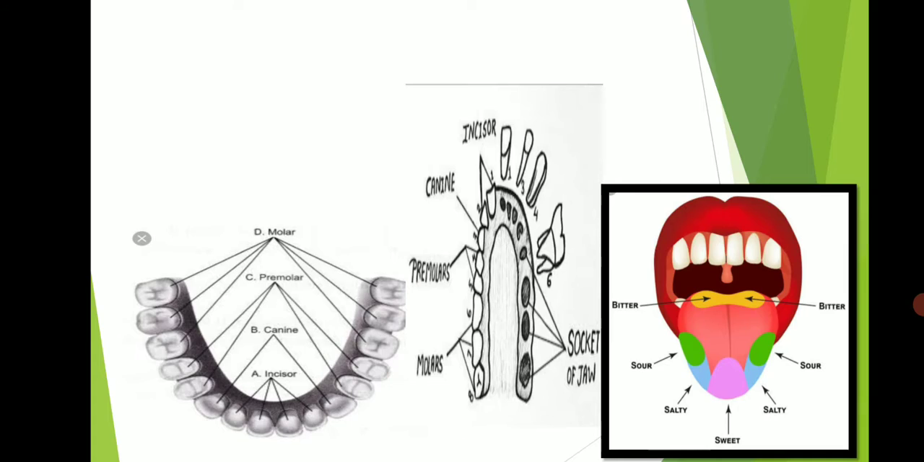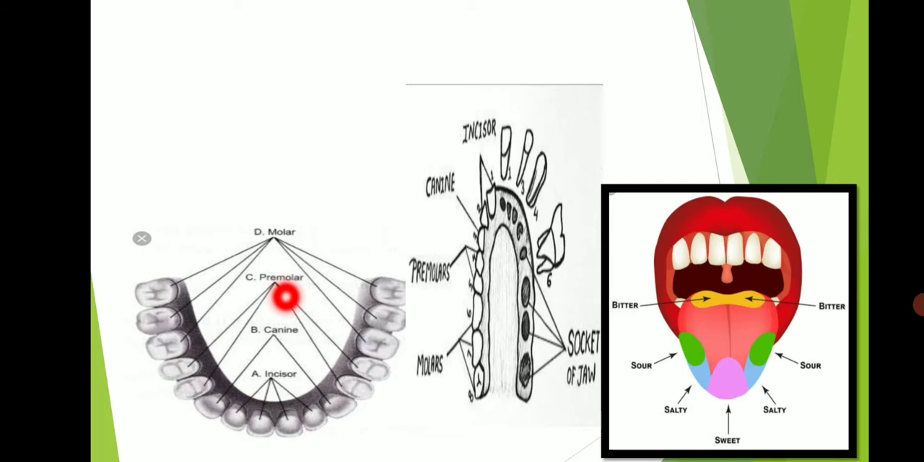Humans have four different types of teeth that perform different functions. First is incisor, second is canine, then premolar, and last is molar teeth. Incisors are basically also known as flat teeth, and their work is cutting the food.